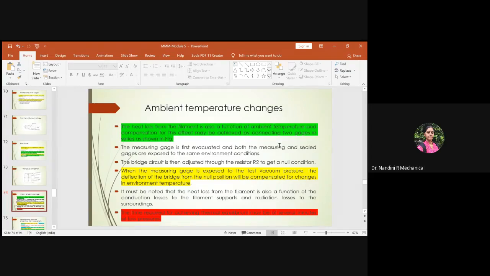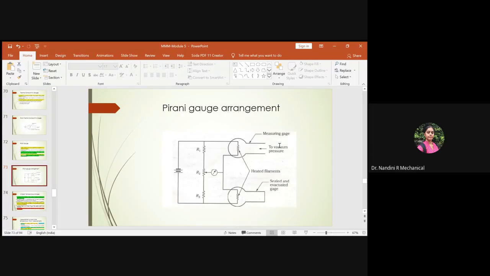Later, after explaining its process, you should also say that the Pirani gauge is a function of ambient temperature also. In order to overcome the ambient temperature, you need two gauges. One is a sealed one and the other one is the gauge which has to be measured. So you will make a bridge circuit with respect to R1, R2 and R3. By using R2, you will balance the bridge circuit until you get a null value. Then when the change in pressure comes into picture with respect to the measuring gauge, the variation you get will be displayed here in the indicator.